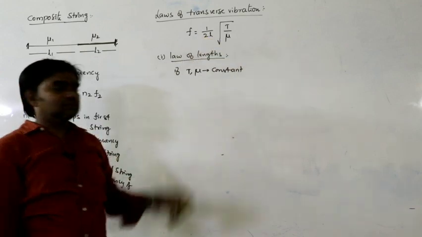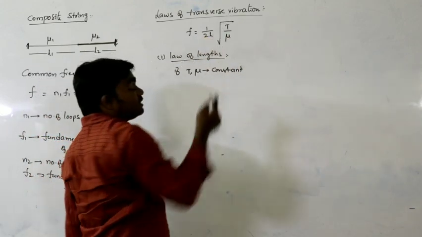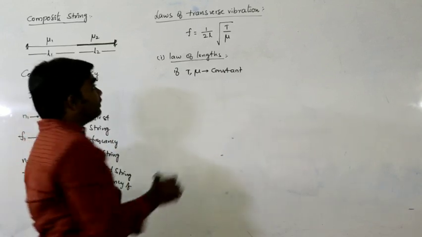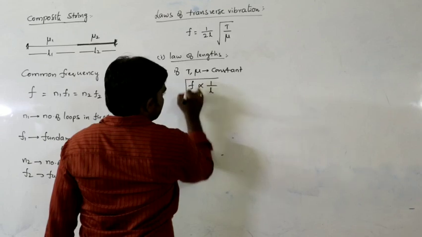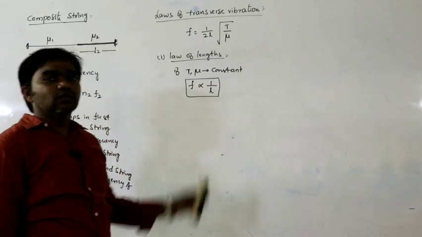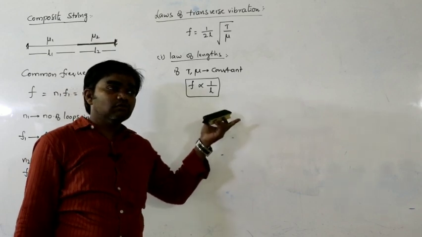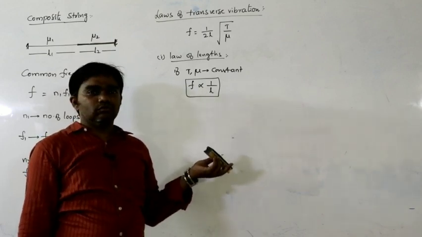Frequency and length. So we can write F proportional to 1 by L. That means the frequency of the string is inversely proportional to length. If length is more, frequency is less. If length is less, frequency is more.